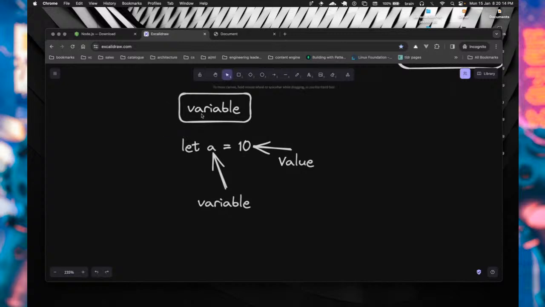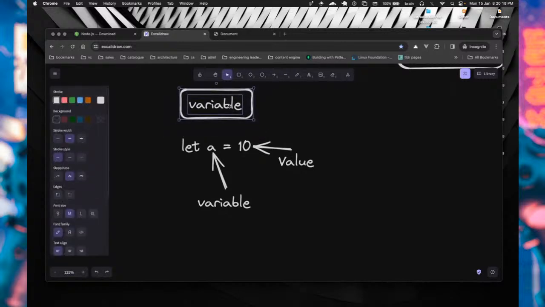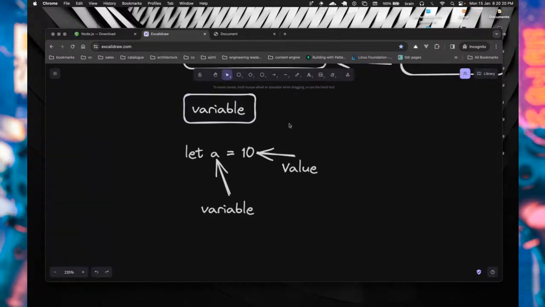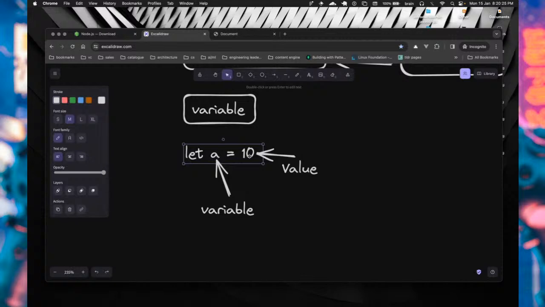Okay, so we'll get to cover other ways to declare variables. But for now, let's try to understand what is happening here. When we say let a equals 10, as I said, we have declared that variable, which is a. We have also added the value.